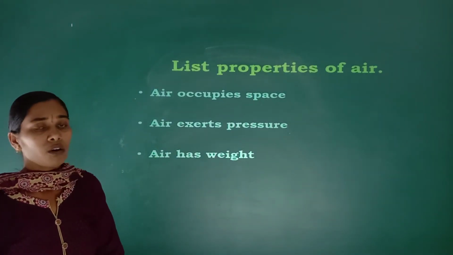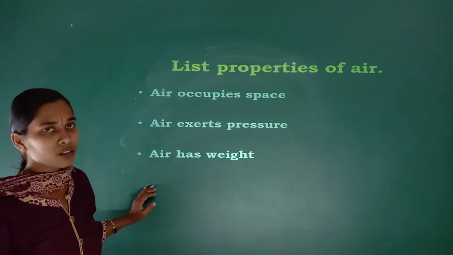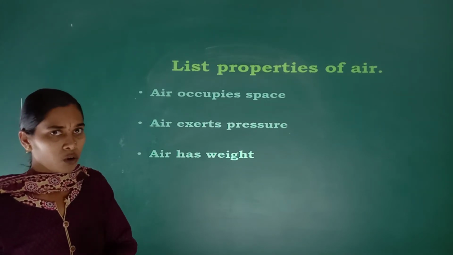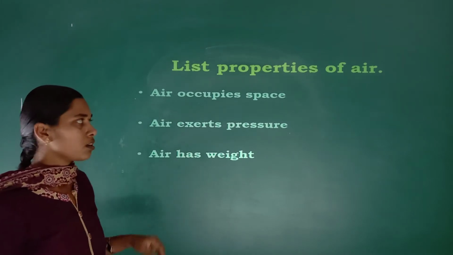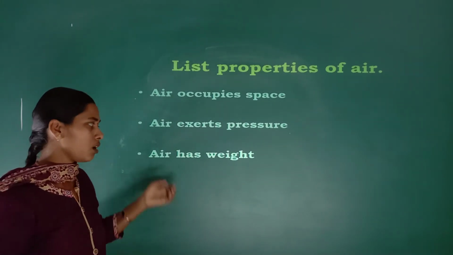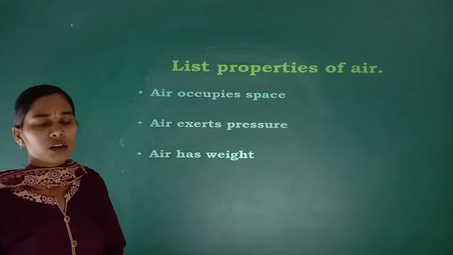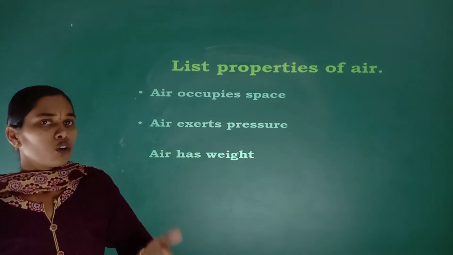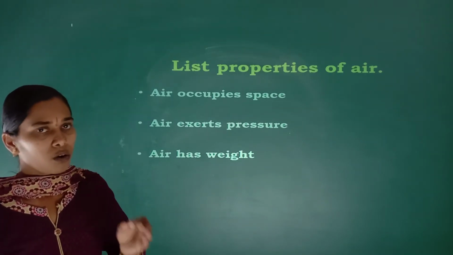Now after knowing all this, we shall study the properties of air. List the properties of air. Air occupies space, air exerts pressure and air has weight. How did we come to know that air occupies space? In this room, or in your home, everywhere air is present, no? Yes, air occupies space.